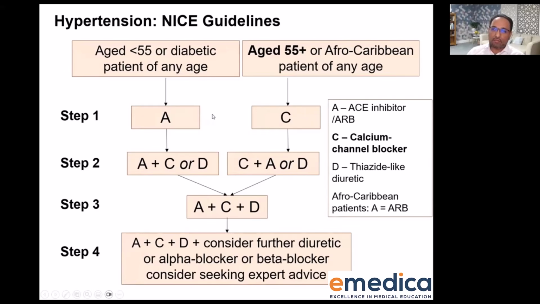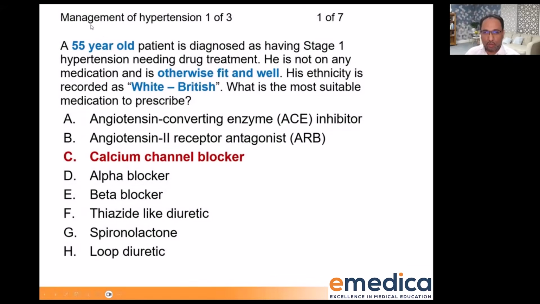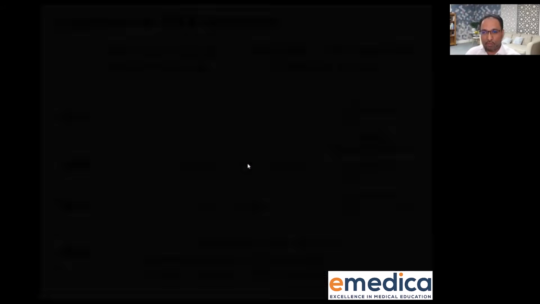If they are not diabetic and they're not Afro-Caribbean, now you care about age. Under 55, it would be an A-class drug. So A-class drug is ACE inhibitor or ARB. And if they're 55 or more, and this patient was 55, then it's C, a calcium channel blocker. That's why this patient would be started on a calcium channel blocker, because they're 55. They're not diabetic. They're not Afro-Caribbean. Okay, so calcium channel blocker is the first line drug for this patient.